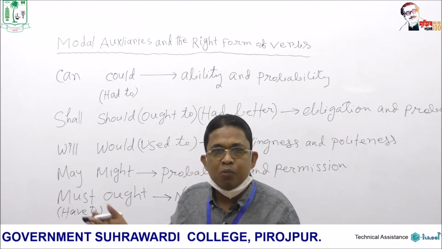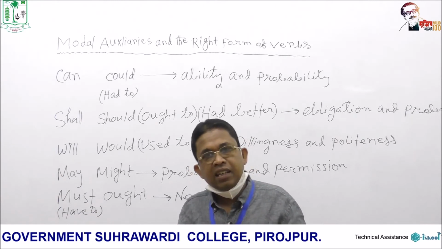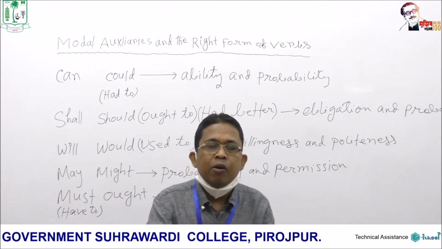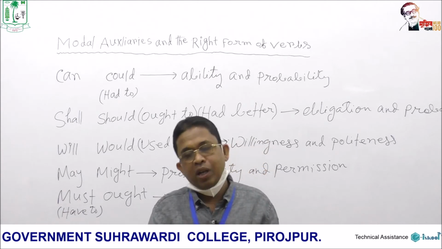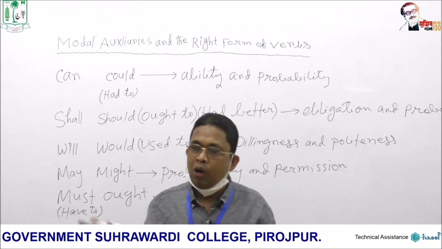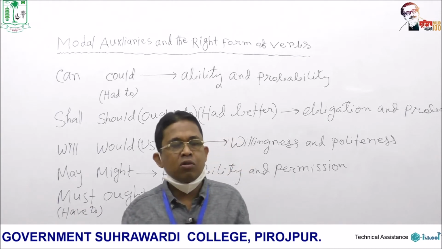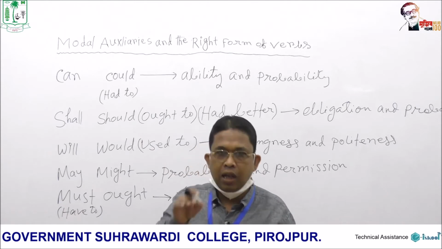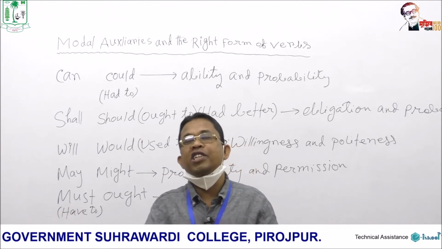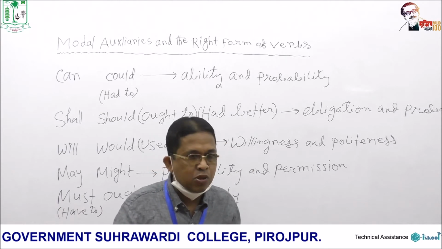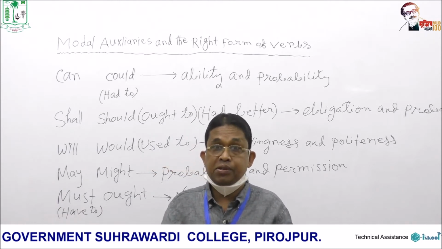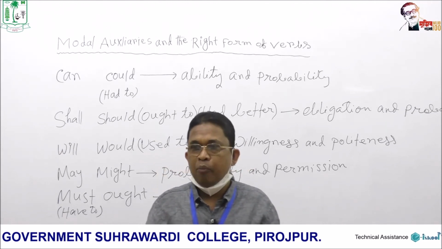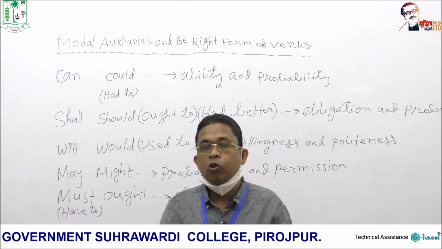We can also use these modals in the present continuous. Then you have to use be: modal plus be plus main verb, and of course an ing. You can also use the past continuous form of these modal auxiliaries. Anyway, I am not going to discuss these things today, but I will leave this for the next class. When we resume our next class next week, I will discuss all these things, that is how we can use modal auxiliaries.